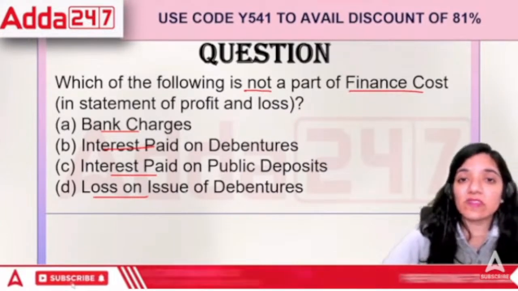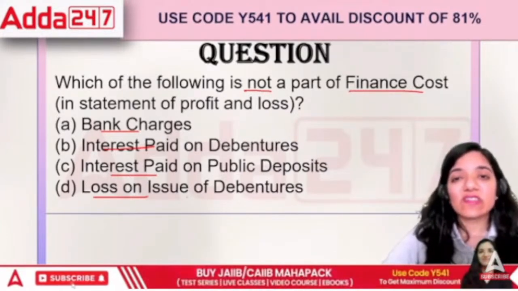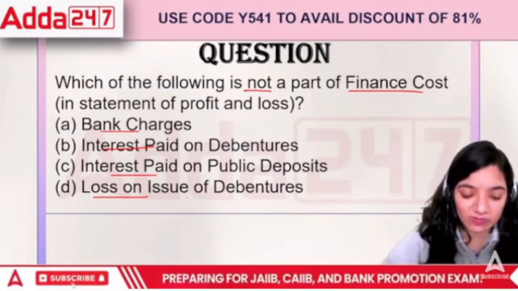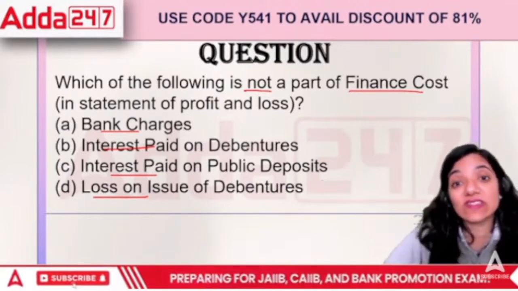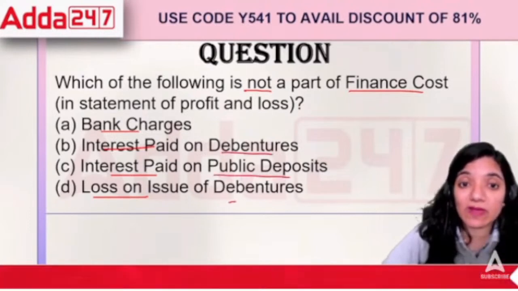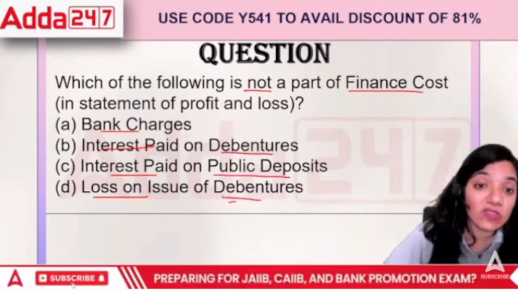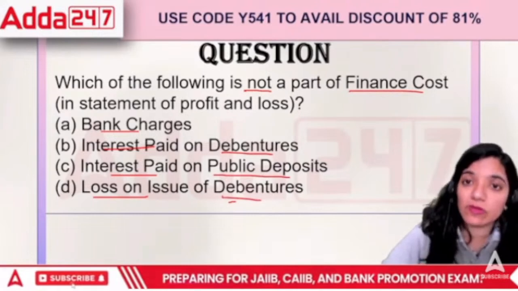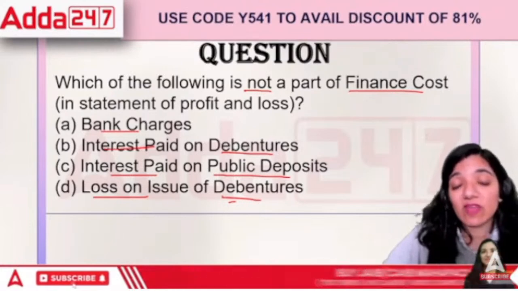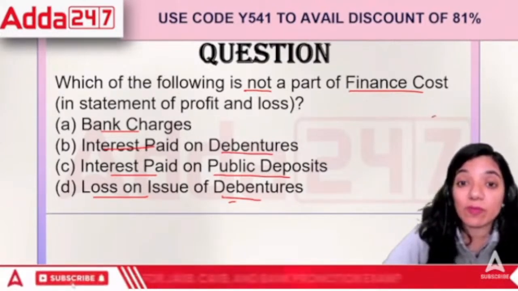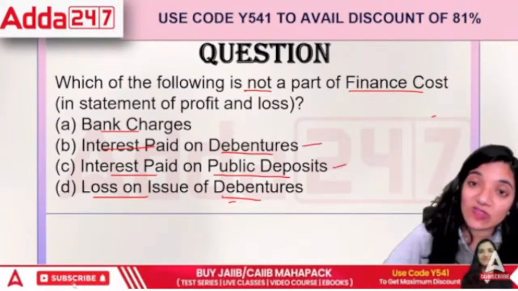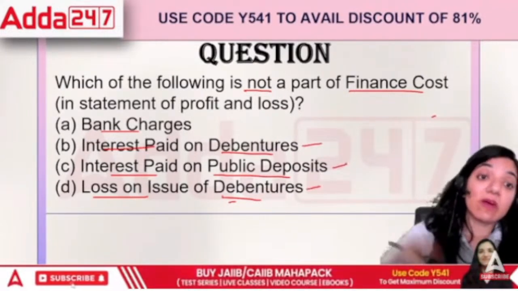Now, finance cost means the cost which is incurred in order to raise money. Whenever I would like to raise money, then I have to pay. Finance cost is that cost. That includes interest paid on debentures, public deposits, and loss on issue of debentures. Whenever I want to raise money, I have to pay interest. This is a part of finance cost. If I have a public deposit, this is also a part of finance cost. Debentures is also a part of finance cost.